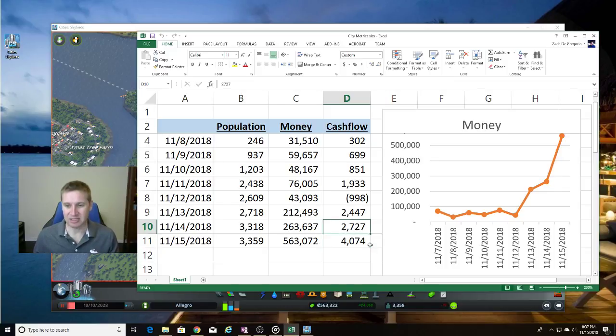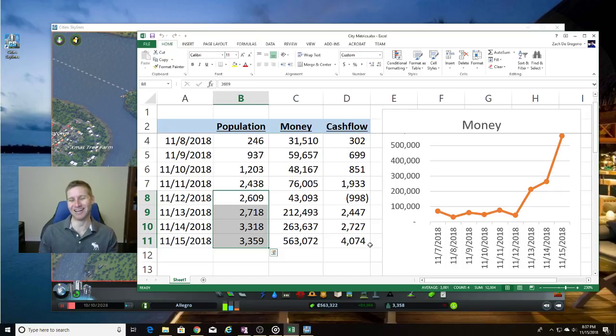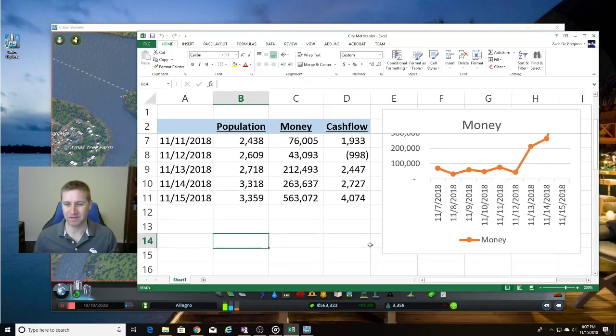What you'll see actually happened was, here's where my money really took off. I was actually negative cash flow at this point in the stream, and then it really took off here because I raised taxes. Something else you'll notice is that my population hasn't really grown a whole lot since that stream for a number of reasons, but I'm sure one of the reasons was that I raised taxes. If I were to lower the taxes, probably my population would go up a little bit faster.